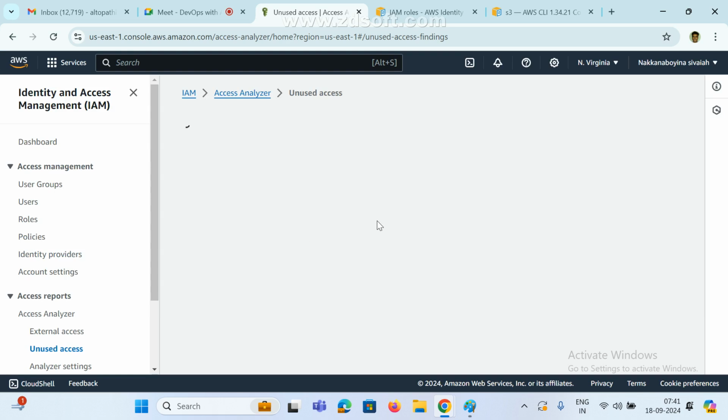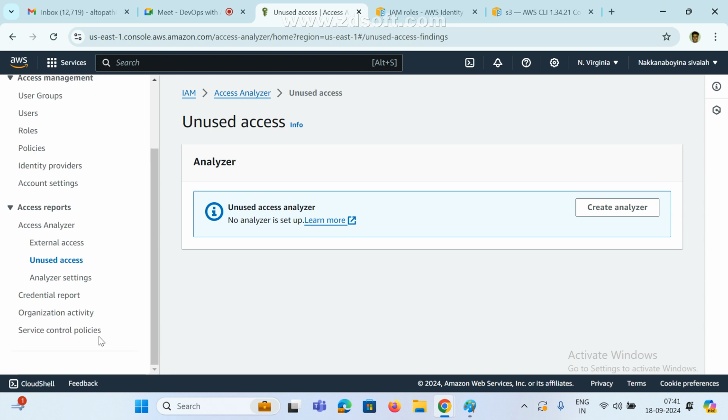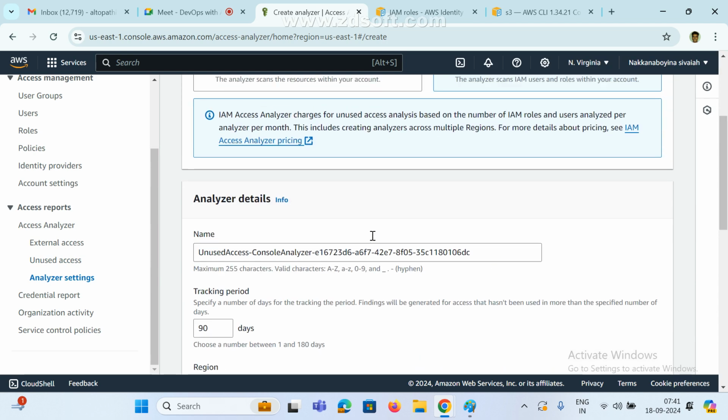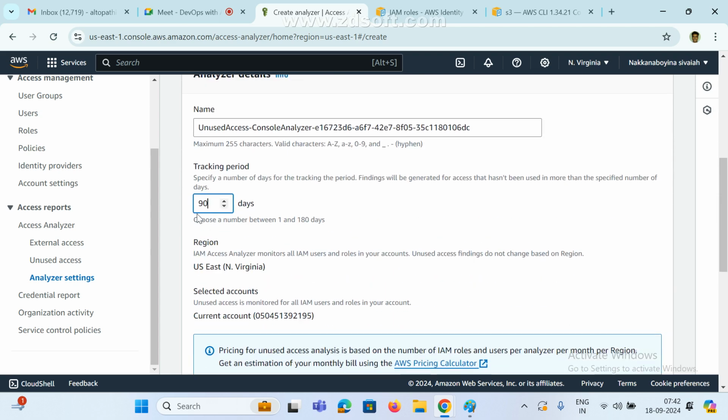Unused access means, for example, I created 10 users yesterday, and 5 more users, but a few users I am not going to work with, right? I'm creating an analysis: unused access, only IAM, this is the name I am giving, and tracking period 90 days.